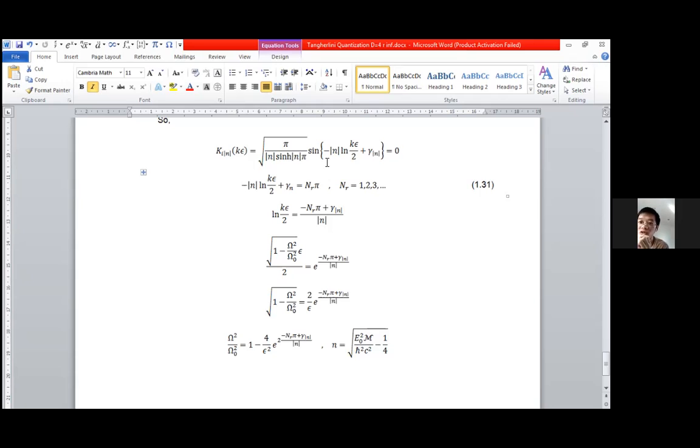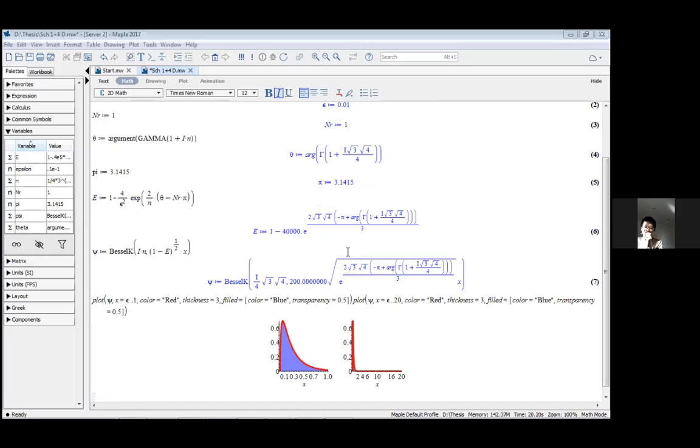I'm sorry, I forgot to share the screen for the Maple. Oh, okay. So, yes, please, thank you.